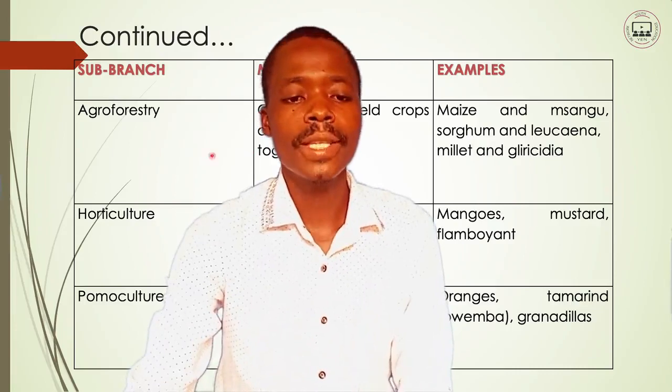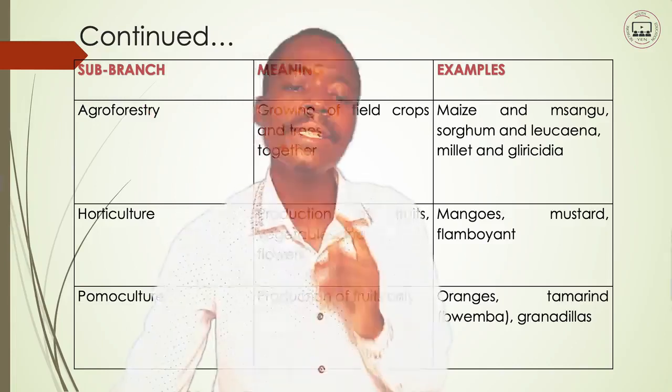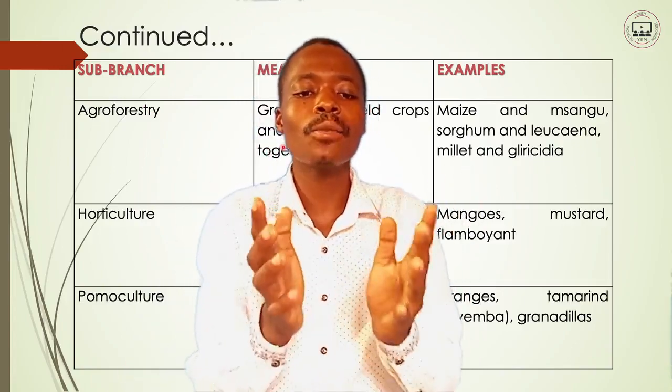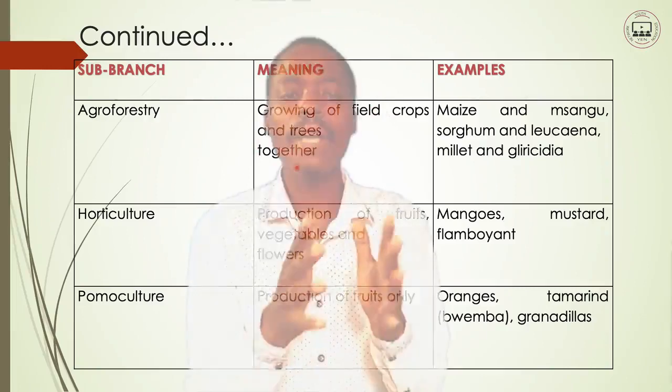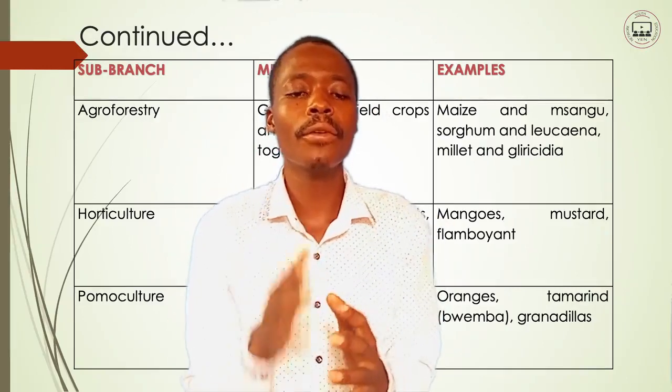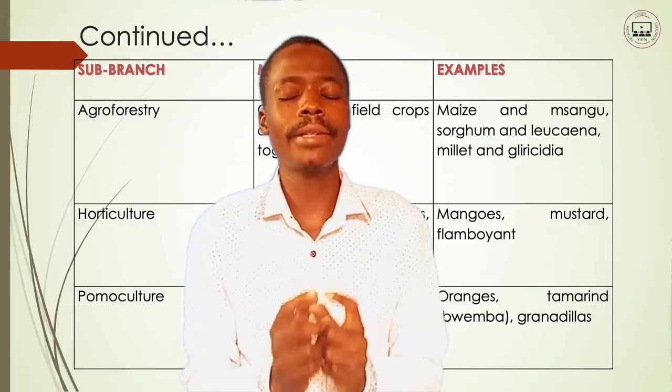Let's get back to the sub-branch, agro. The first word, agro. Agro means field crops. Get back to the sub-branch, forestry. Forestry means the growing of trees. Now, since agroforestry has come together, that is why they are saying the growing of field crops and trees together, because agro and forestry have been combined. Therefore, the meaning should be one: the growing of field crops and trees together.